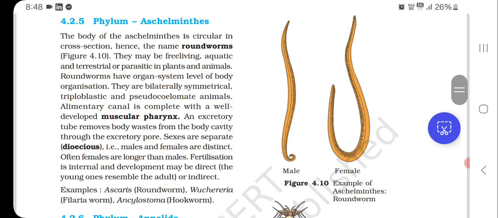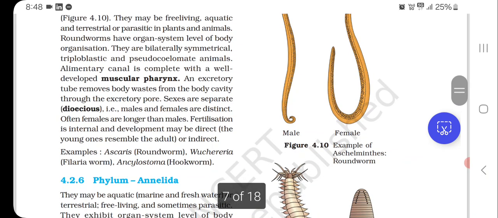Alimentary canal is complete with a well developed muscular pharynx. An excretory tube removes body waste from the body cavity through the excretory pore. Sexes are separate and dioecious, that is, males and females are distinct. Often females are longer than males. Fertilization is internal and development may be direct.